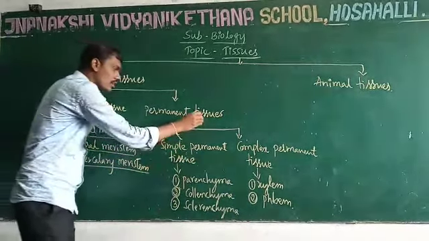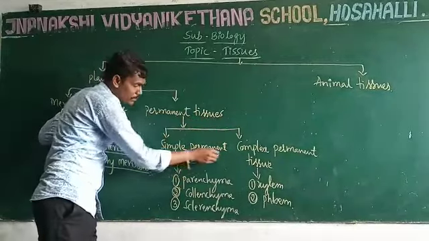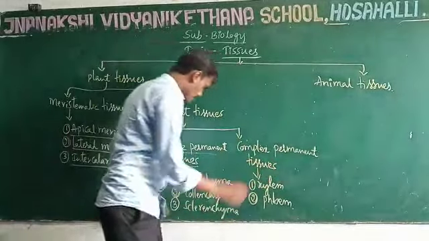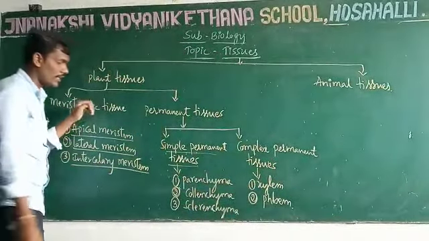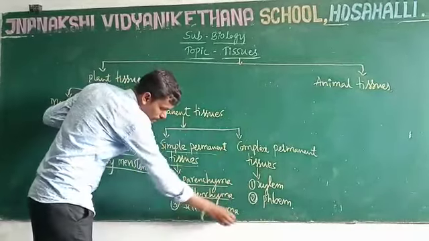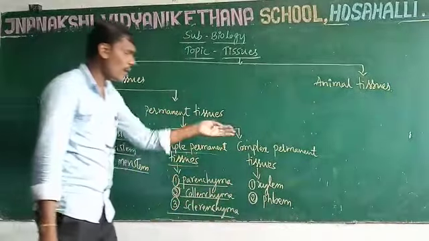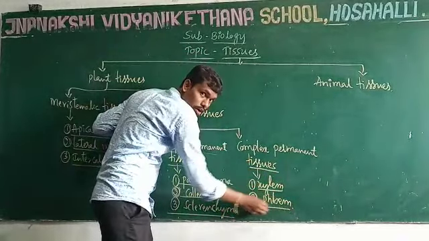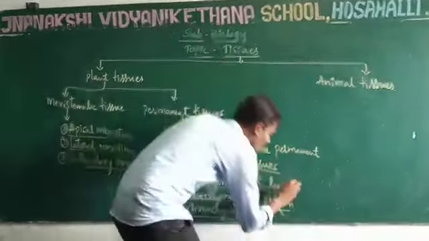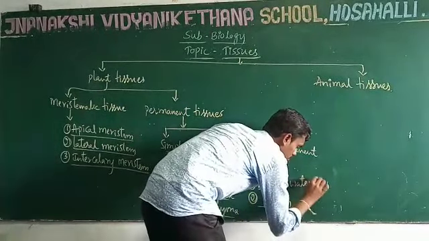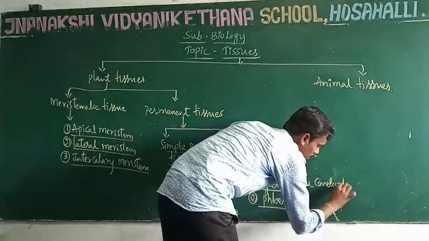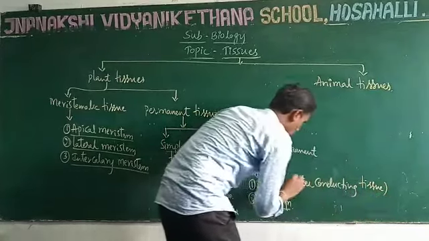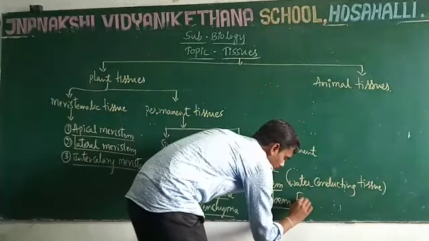Permanent tissues are mainly classified into two types: simple permanent tissues and complex permanent tissues.